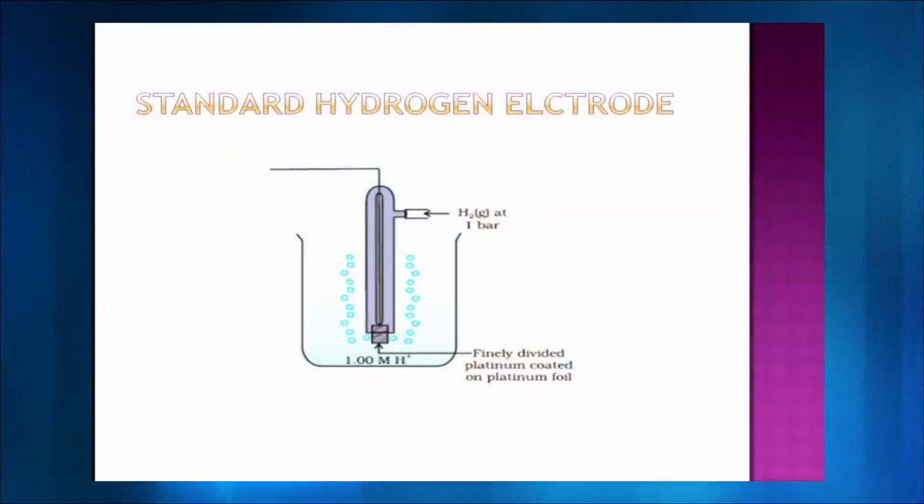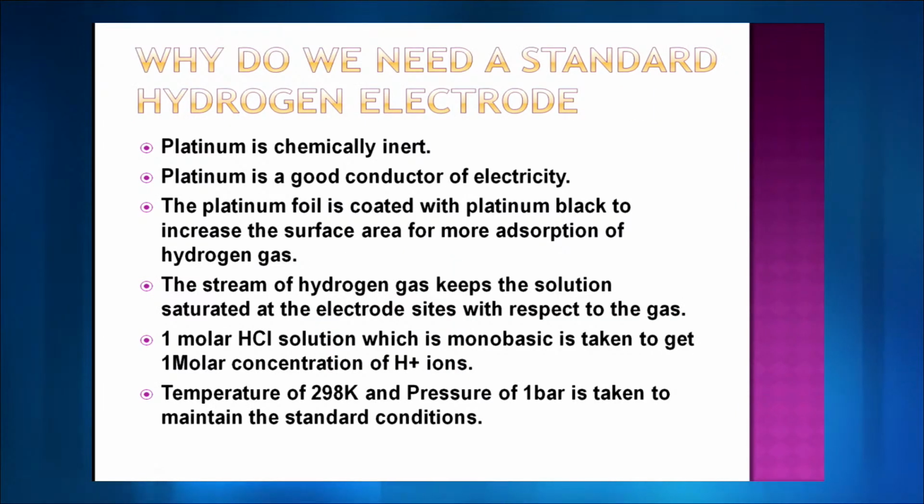This electrode is very special; it looks very simple but is very special. You have this inverted U-tube kind of tube, in which we have finely divided platinum-coated platinum foil. We are giving hydrogen gas at 1 bar, and there is this 1 molar hydrogen ion solution. Hydrogen ions are present in the container. Every time this hydrogen gas is pumped in, it releases a lot of bubbles, that is the hydrogen gas, and ultimately the standard hydrogen electrode is being used.